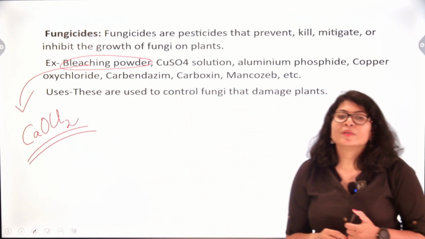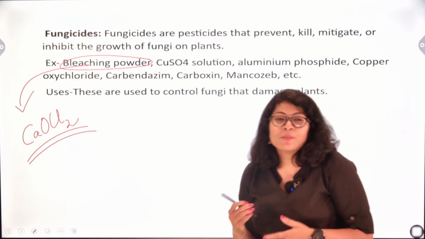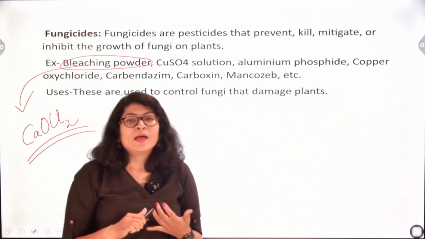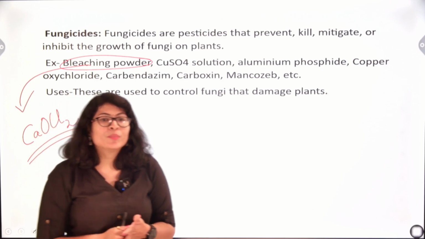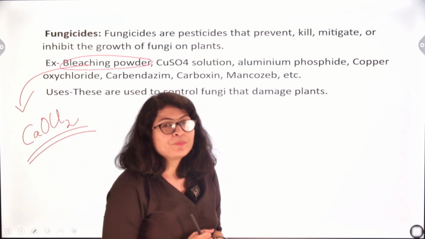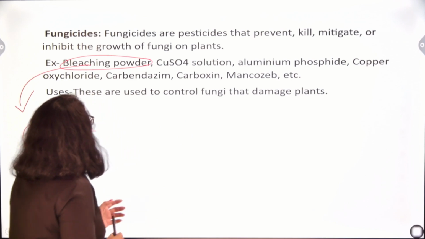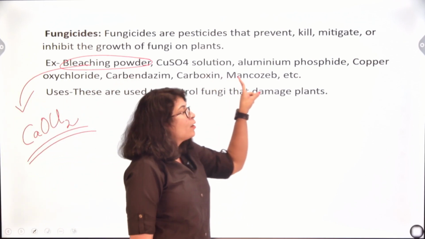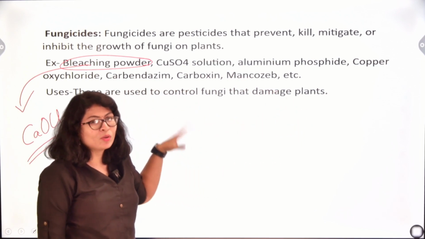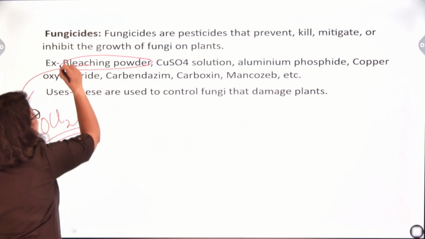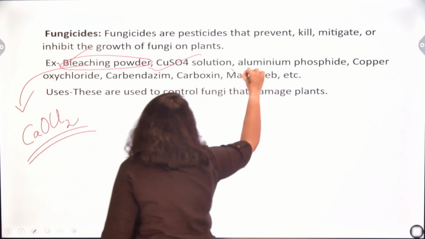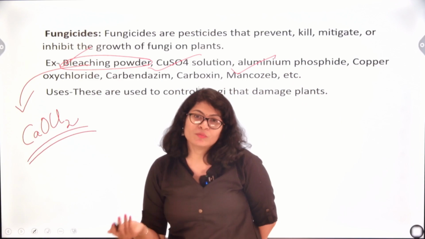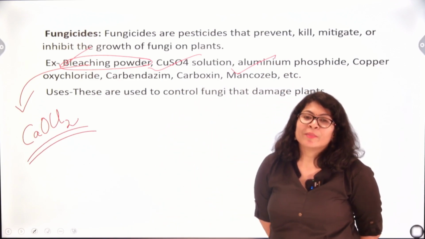So examples of fungicides are bleaching powder, copper sulfate solution, aluminium phosphide, copper oxychloride, then carbendazim, carboxin and mancozeb, etc. You don't have to remember all this. Some pretty easy ones are bleaching powder, copper sulfate, aluminium phosphide. You can remember these. And the use is obviously to control the growth of fungi that damage the plants.